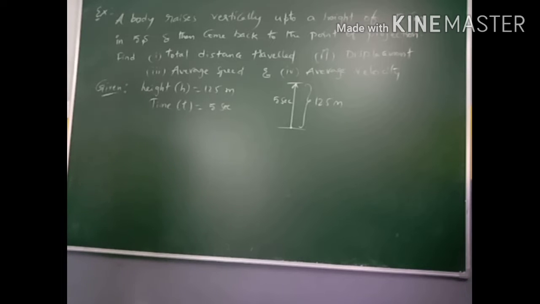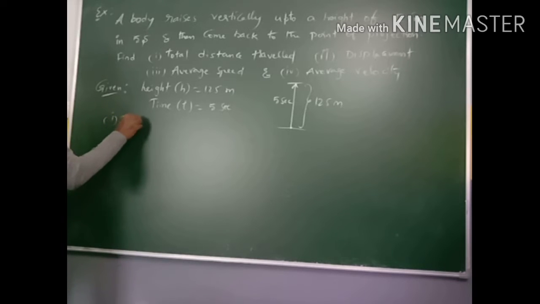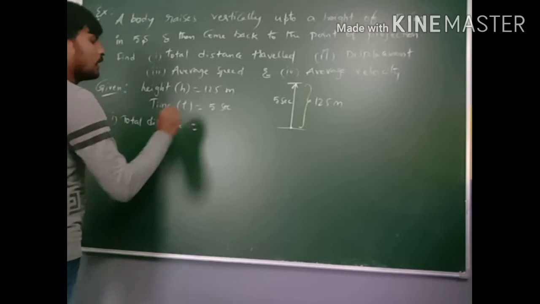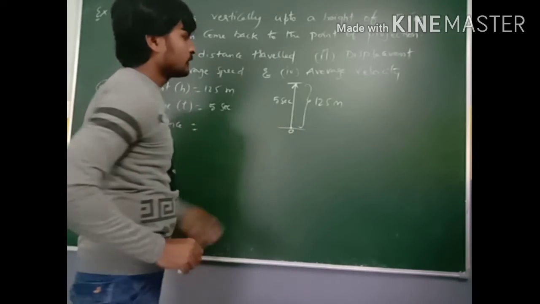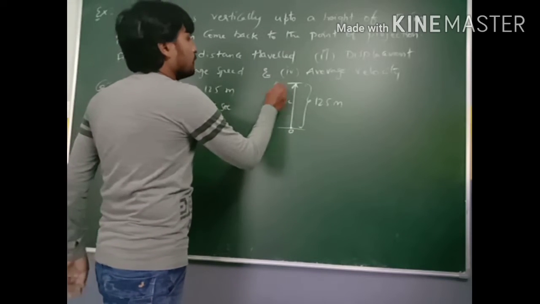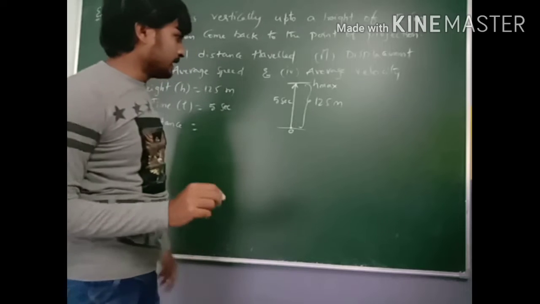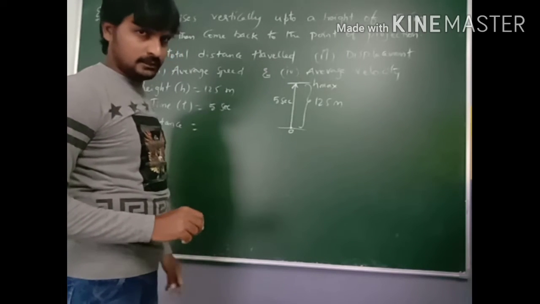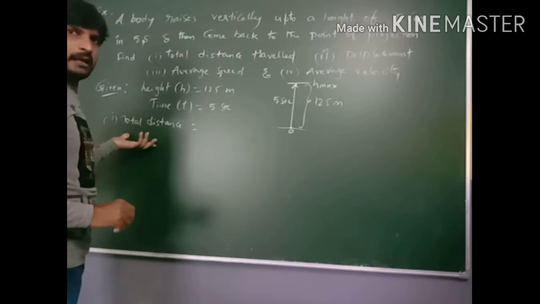So first question, we have to find out the total distance traveled. Total distance is equal to, from the ground 0 to H max, that means maximum height. What does total distance mean? Actual path traveled by the body.